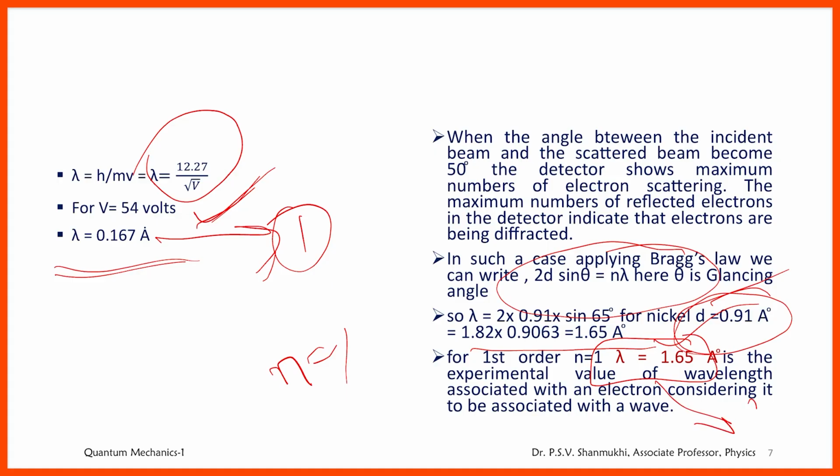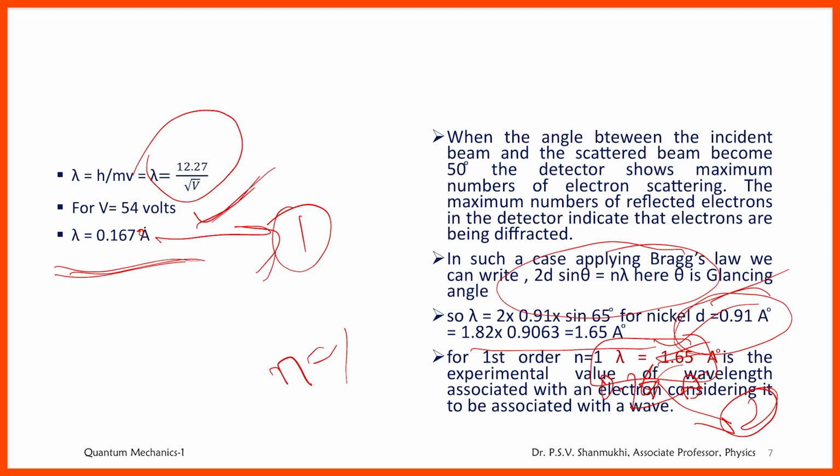Say this is equation number 2. From these two equations, we are getting the same kind of value, 0.165 nanometers, that is 1.65 angstroms. In both cases, we get almost the same wavelength. So we have taken two different concepts: using Bragg's law, n lambda is equal to 2d sin theta, we got the lambda value, and using the de Broglie hypothesis, we got the same kind of value.